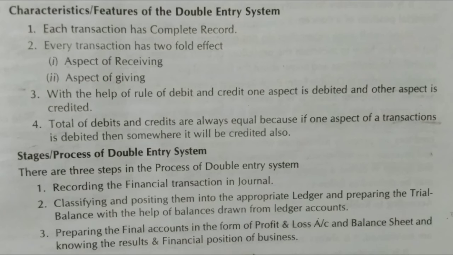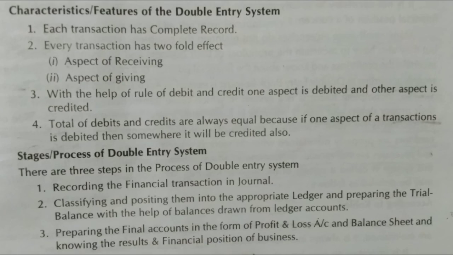Now in ledger accounts, different accounts will be prepared, like cash account, purchase account, sales account. All the transactions of purchases will be recorded in that purchases account. All the transactions pertaining to sales will be recorded in the sales account. All the transactions pertaining to cash will be recorded in the cash account. In this way, the postings are done in the ledger accounts.